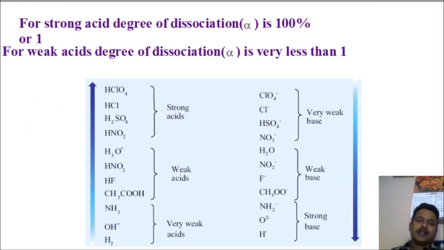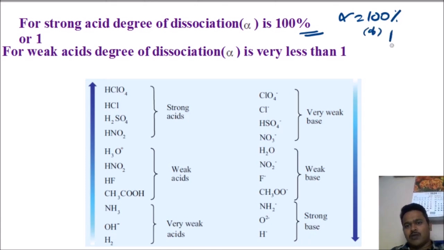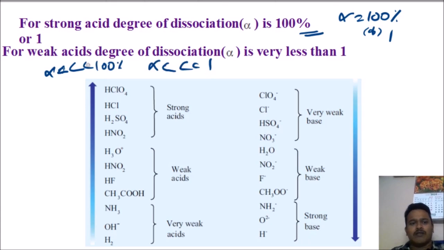Next, for a strong acid the degree of dissociation is already 100%, as we explained in the first slide. Alpha value is 100%, otherwise alpha is 1 for a strong acid. Alpha value is very much less than 100%, otherwise very much less than 1, for a weak acid, and you can say weak electrolyte also.